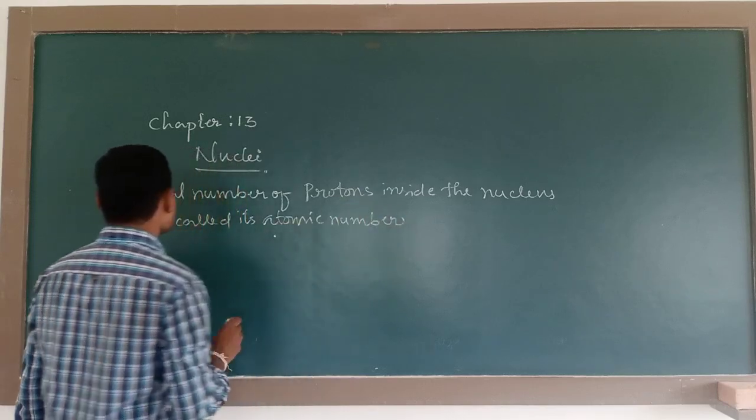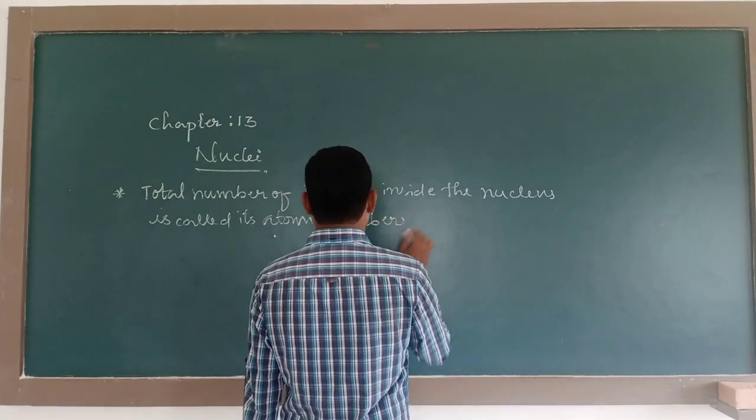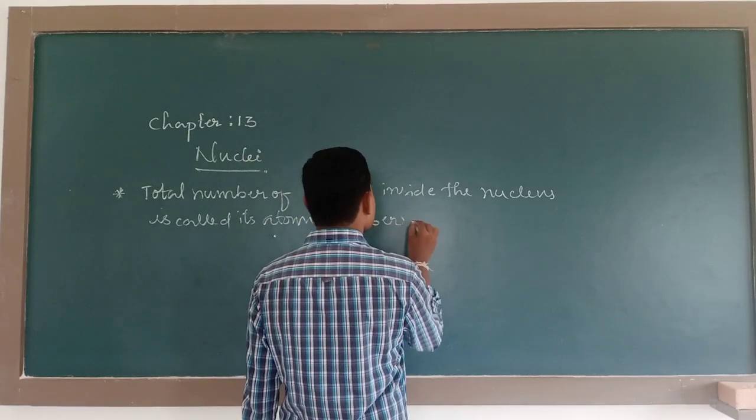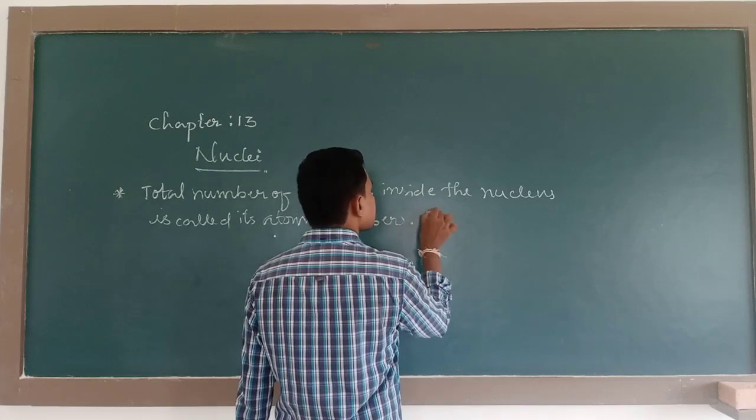Might be it is known to you, and once again it is nothing but a refresh. Atomic number is represented with the letter Z.